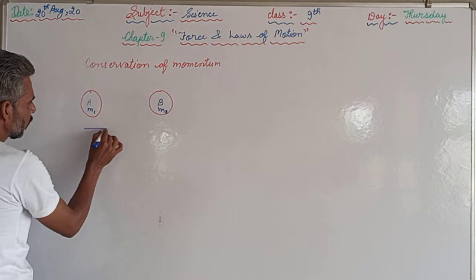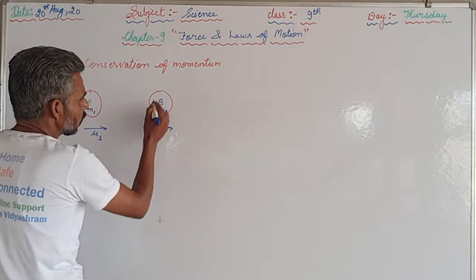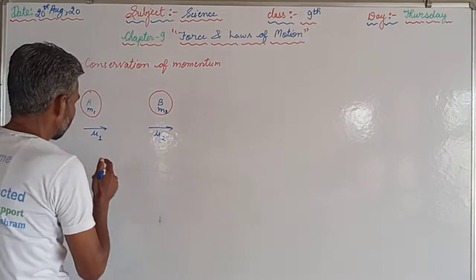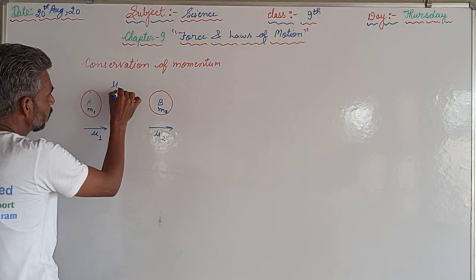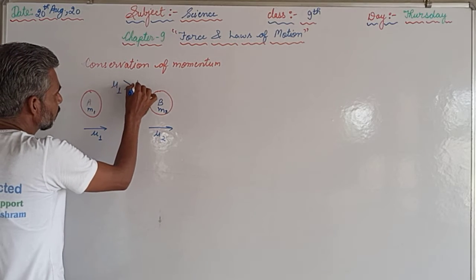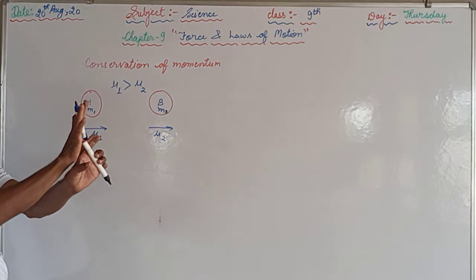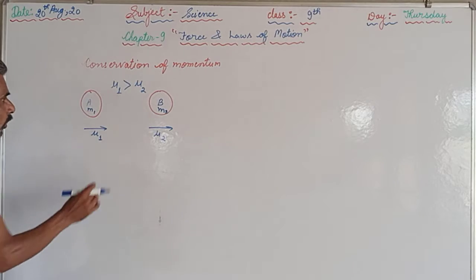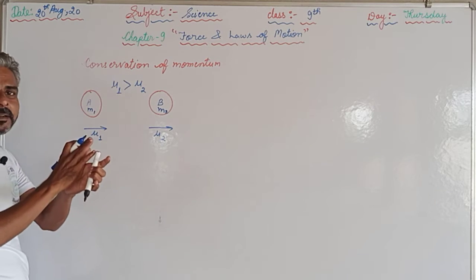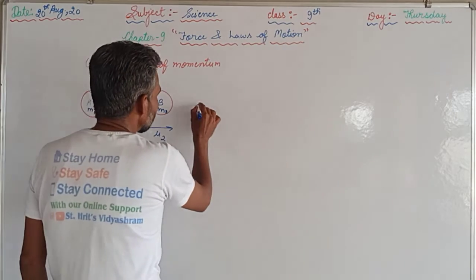The initial velocity of m1 is u1, the initial velocity of ball B is u2, and u1 is greater than u2, and they are moving in a straight line. So if u1 is greater than u2, then after some time they will collide. So this is before collision and after collision.